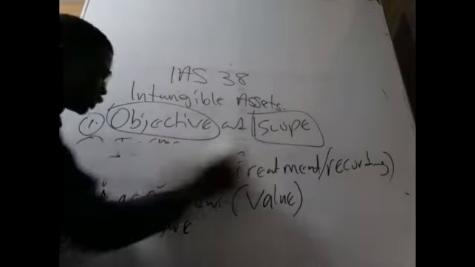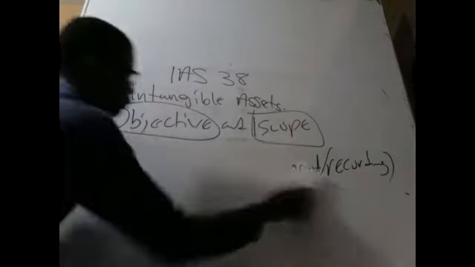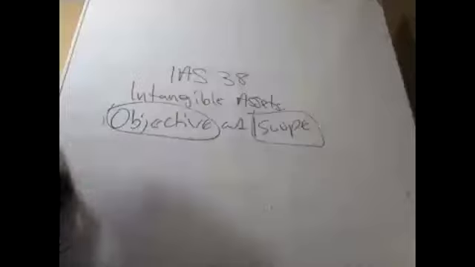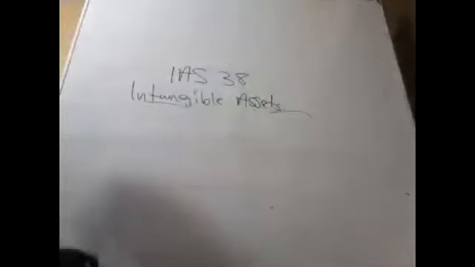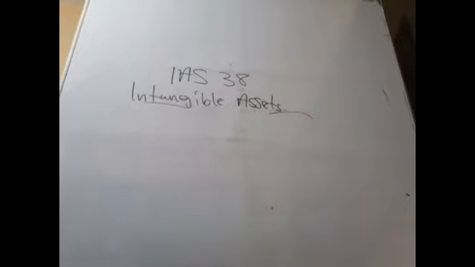So that is it. Let me define the intangible asset. The definition is that intangible assets are identifiable non-monetary assets.